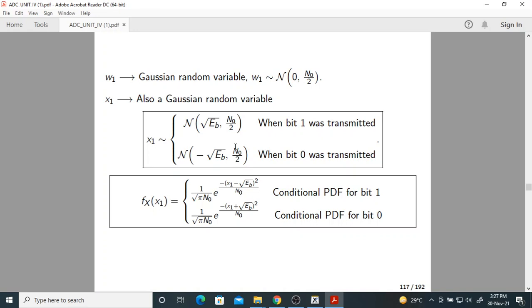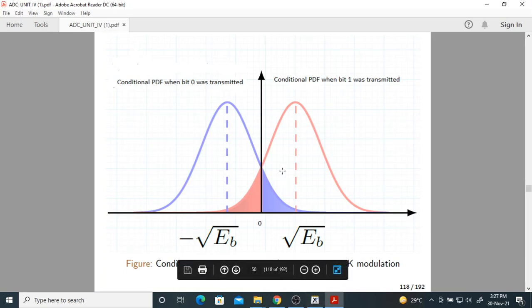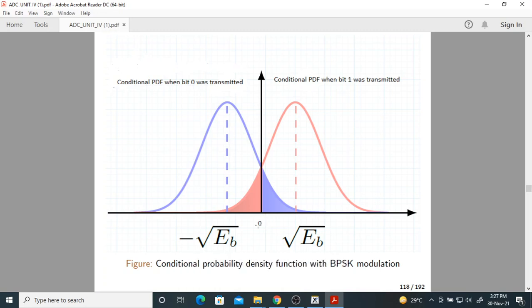The variance is the same, N0 by 2, for all bits. This is the conditional PDF of x1, and this is a graph of the two conditional PDFs. They are intersecting at 0, and this is nothing but a threshold.